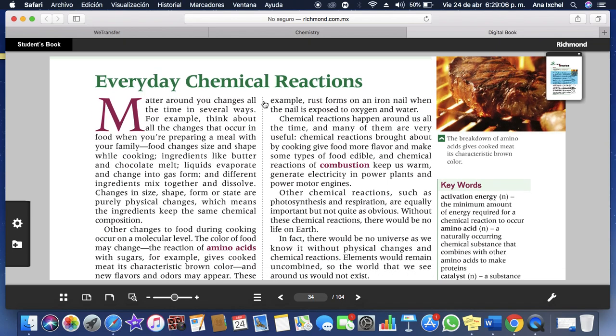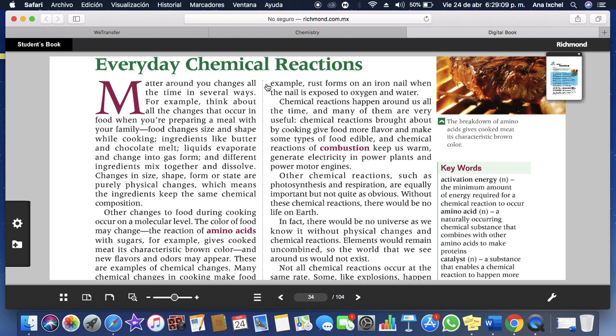Every day, the chemical reactions. The matter around you changes all the time in several ways. For example, think about all the changes that occur in food when you are preparing a meal with your family. Food changes size and shape while cooking. Ingredients like butter and chocolate melt, liquids evaporate and change into gas form, and different ingredients mix together and dissolve.